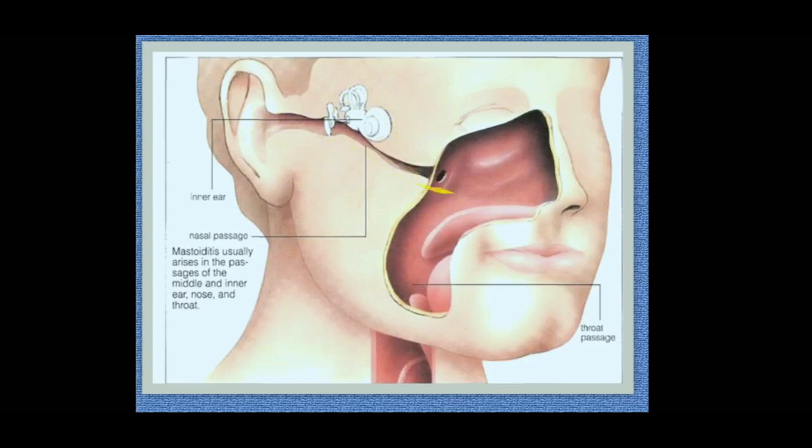This eustachian tube has got connection with our nose as well as the throat region. So the eustachian tube, it's a passage which has got connection with the pharynx. So this junction is known as pharynx, where the nose, the ear and the throat meet. That junction point is known as pharynx.